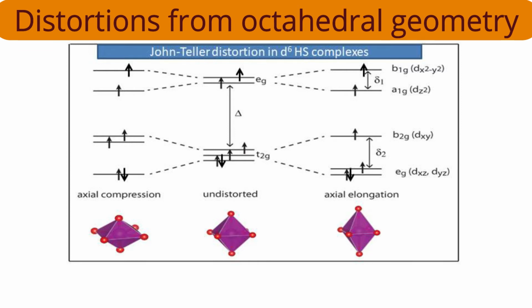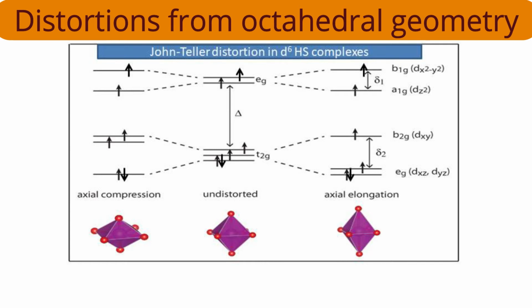Now come to the eg set. Only two orbitals are there. One orbital is dz square, the other is dx square minus y square. One orbital has a z component, the other has a non-z component. So which orbital will increase in energy in the case of axial elongation, the z out configuration? Yes, that's the x square minus y square orbital, where the z component is not there, its energy will increase. Why? Because those orbitals which have x and y components will experience more repulsion.